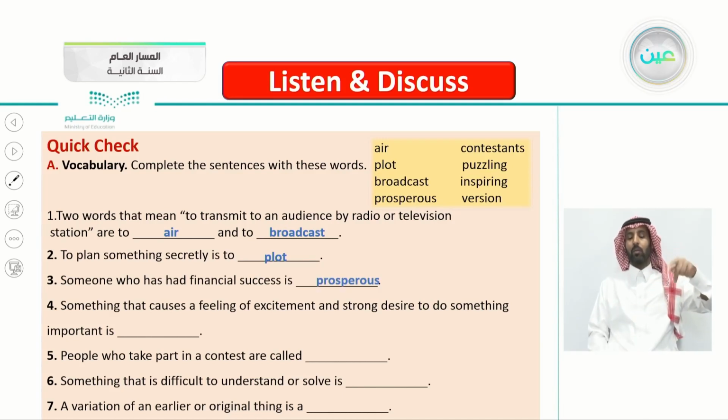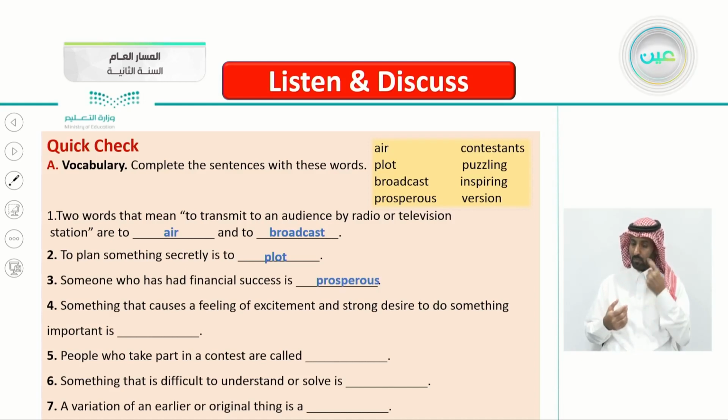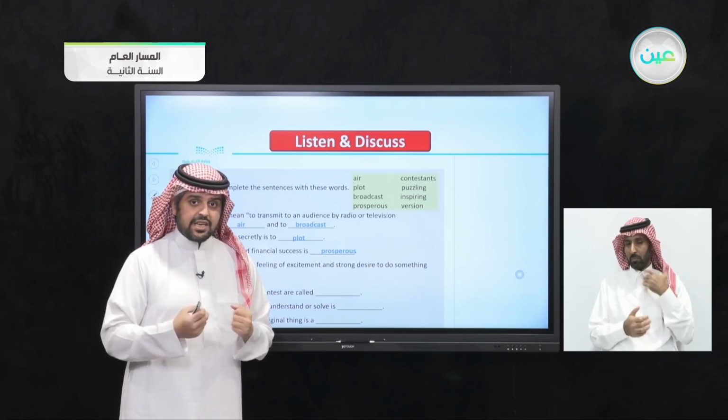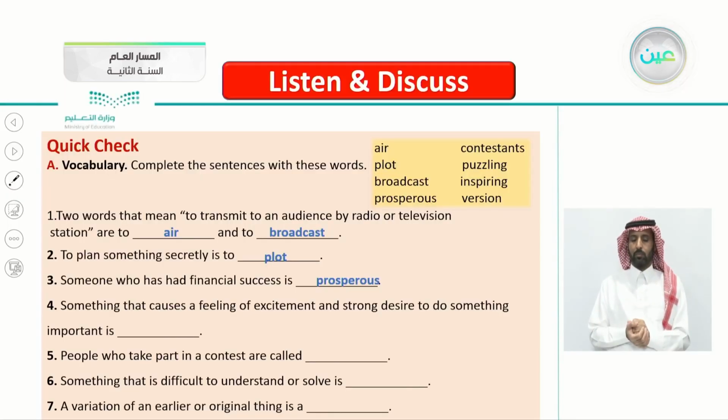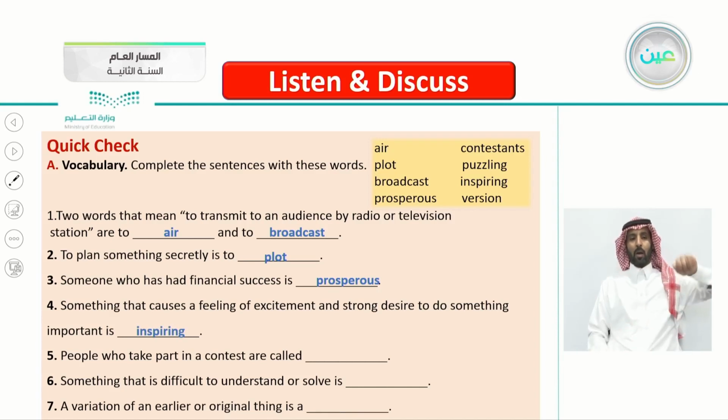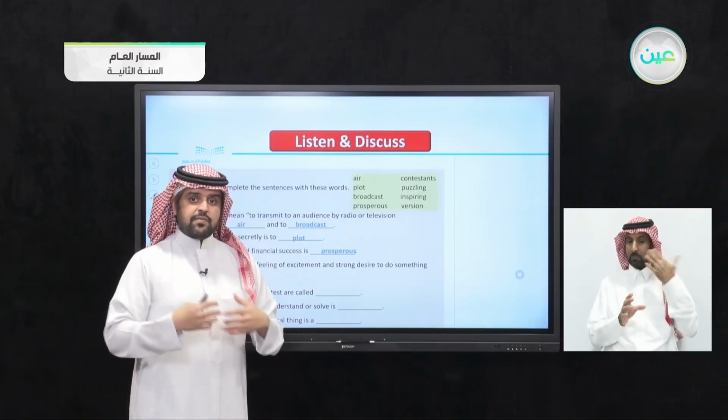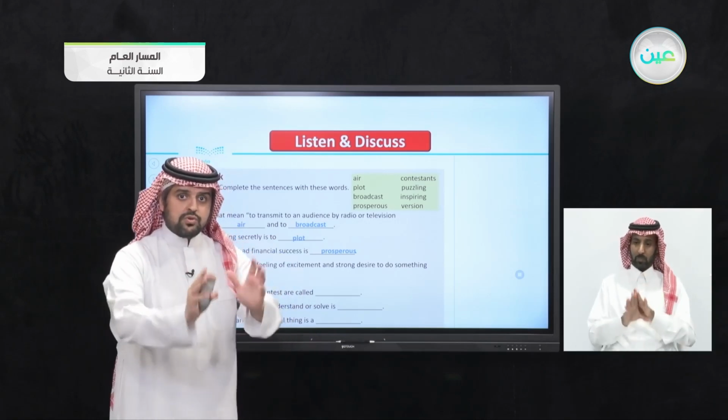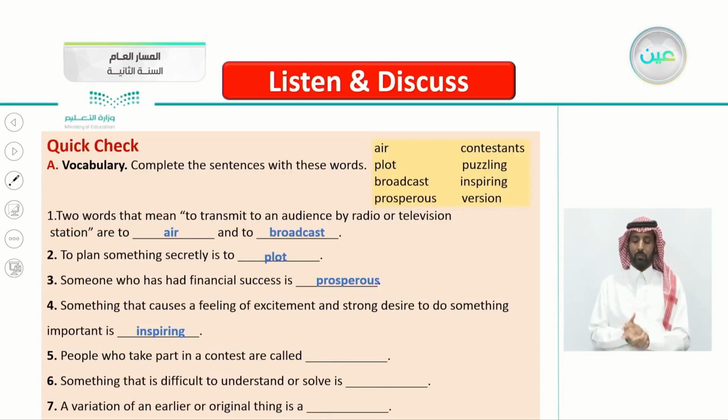Number 4, something that causes a feeling of excitement and strong desire to do something important is. So what is this something that makes you excited and makes you want to do something important? Yes, inspiring. When you say this inspired me, it means that this thing that inspired you pushed you to do something that you liked. Number 5, people who take part in a contest are called, yes, this is an easy one, contestants.